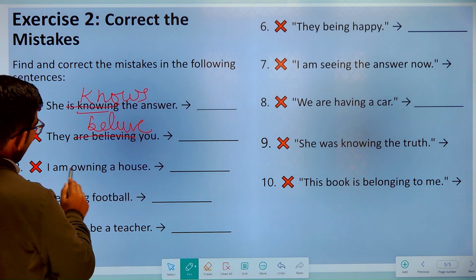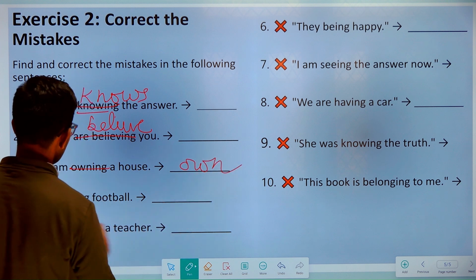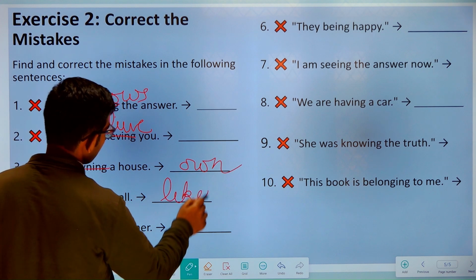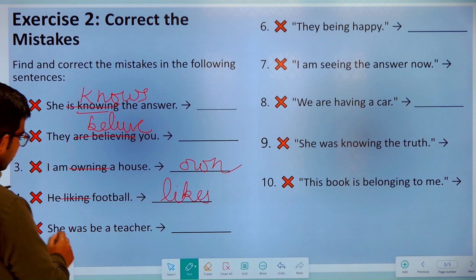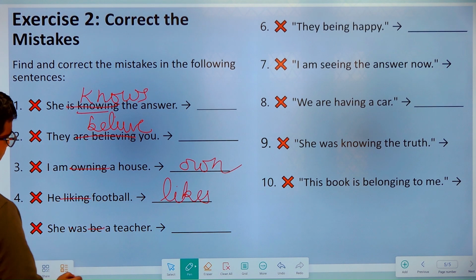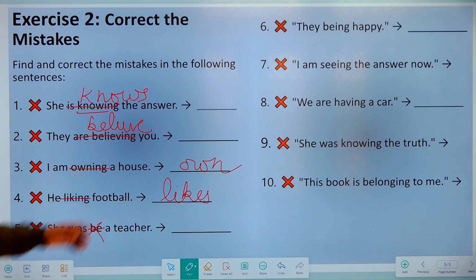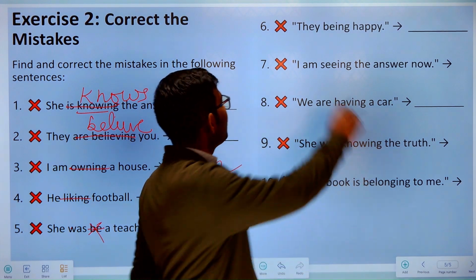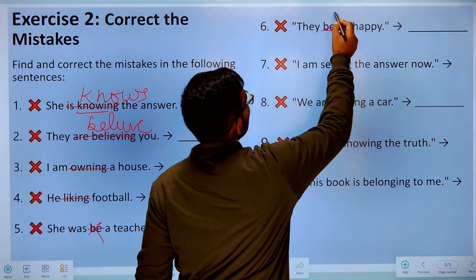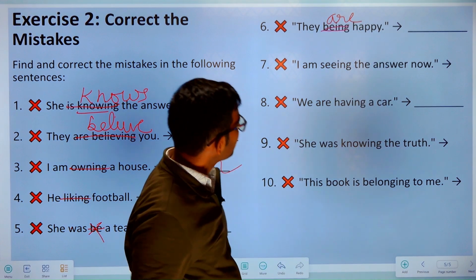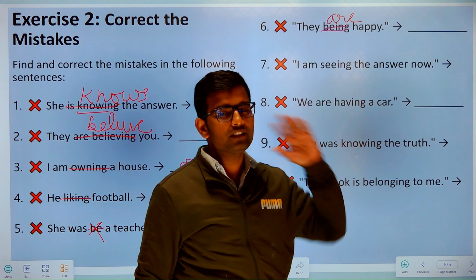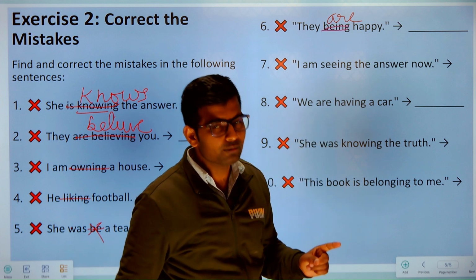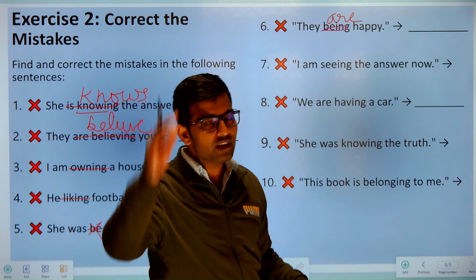"I am owning a house." I own a house. "He liking football." So he likes football. "She was be a teacher." You don't want to use be here. So just "she was a teacher." "They being happy." Is it grammatically correct? No, it's incorrect. You don't want to use being here. You will use "they are happy." It's a state, a mental state. Happy, right? So you don't want to use being with that. It's not a behavior of someone, right? It's a state, a mental state of someone.